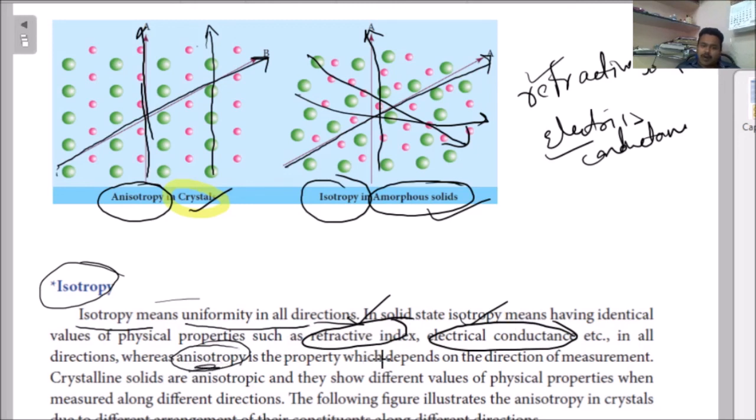Whereas anisotropy means the property depends on the direction of measurement. When you talk about a crystal, the property existing is anisotropy.